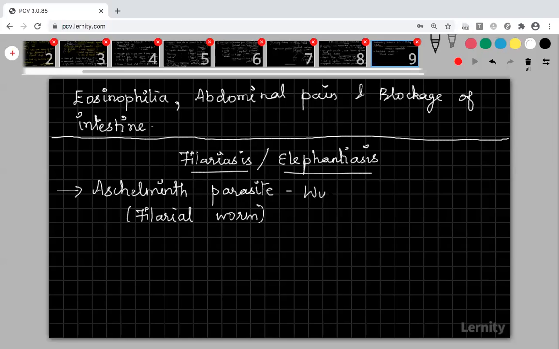One is Wuchereria bancrofti. This organism causes filariasis.